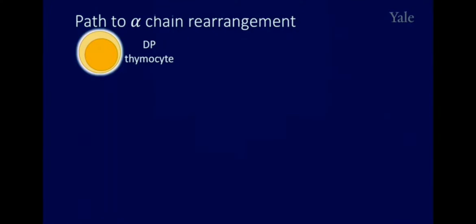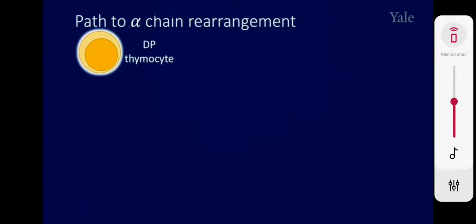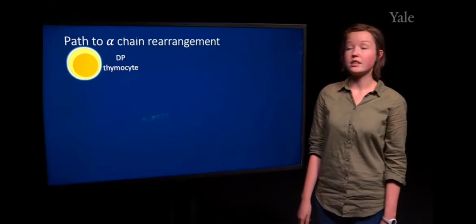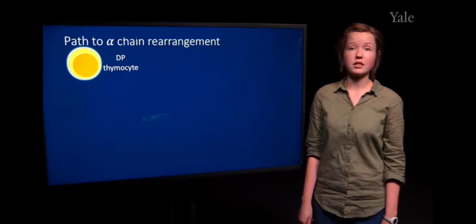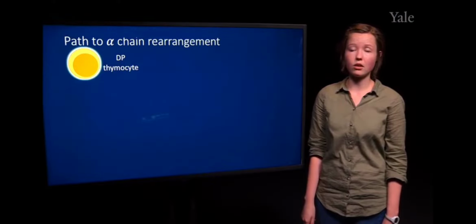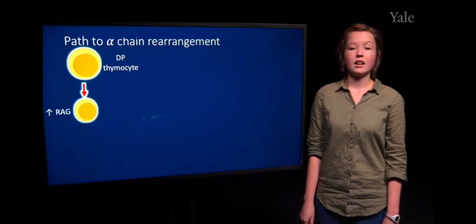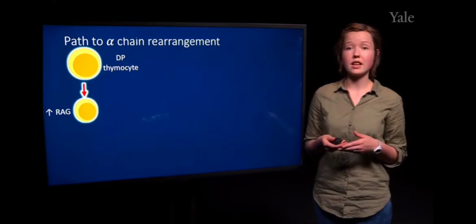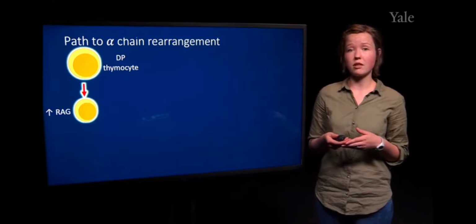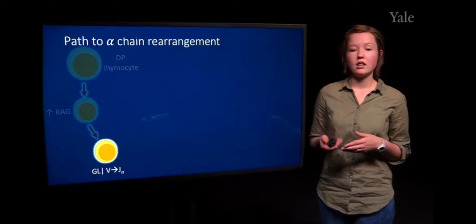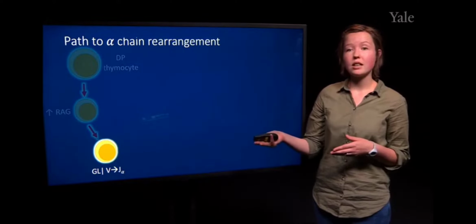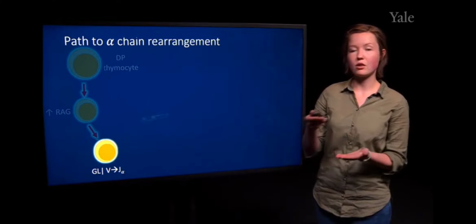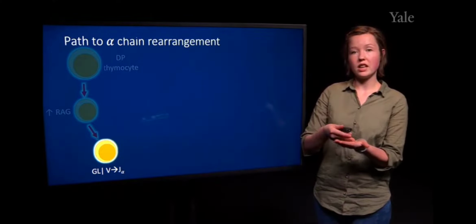So in summary of the path to alpha chain rearrangement, we have our double positive thymocyte, which is expressing both CD4 and CD8, at which point it will start to increase its RAG expression, which is necessary to catalyze the VDJ recombination. And the recombination event will proceed at one allele first, and so it will try and join the V to the J at one particular allele.